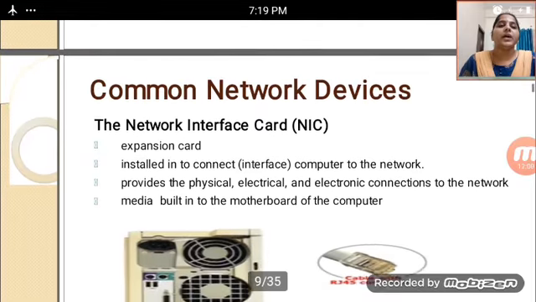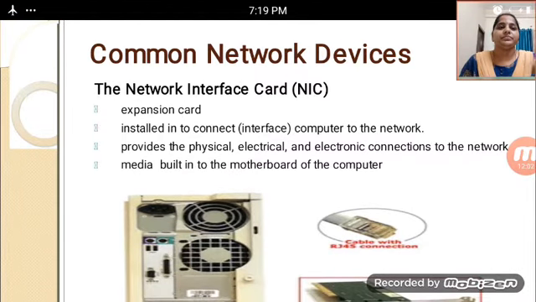And then the common network devices are there. First, the network interface card, also known in short as NIC. It is an expansion card installed in a computer to connect it to the network.